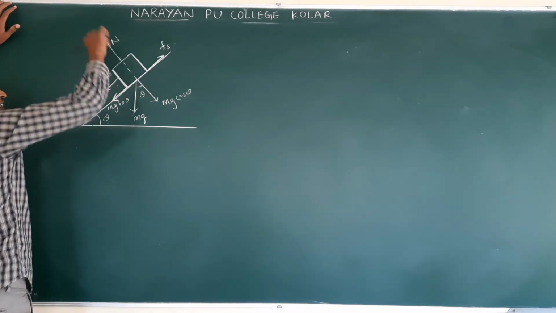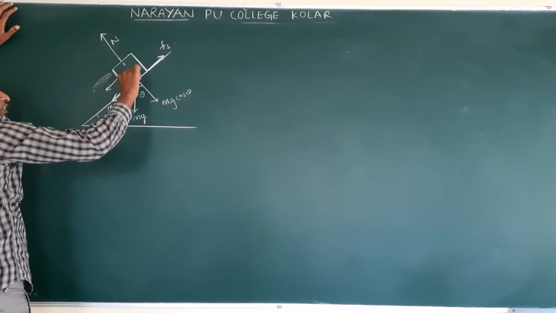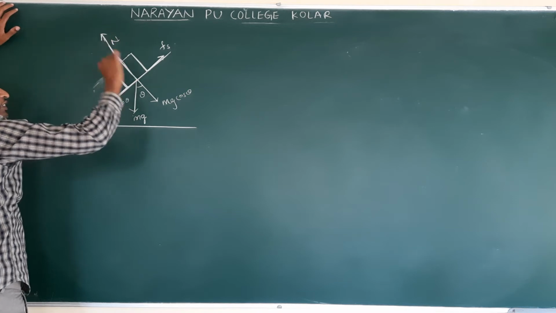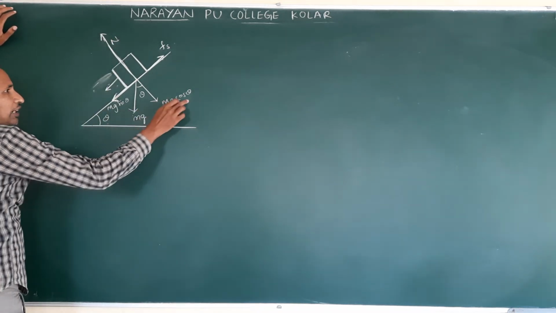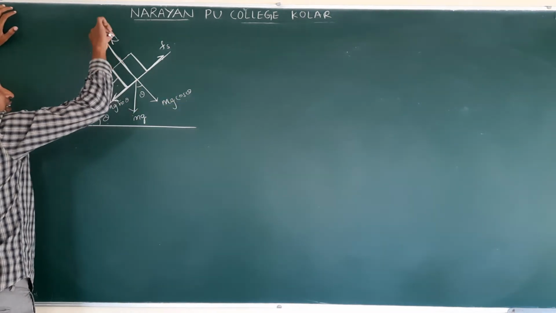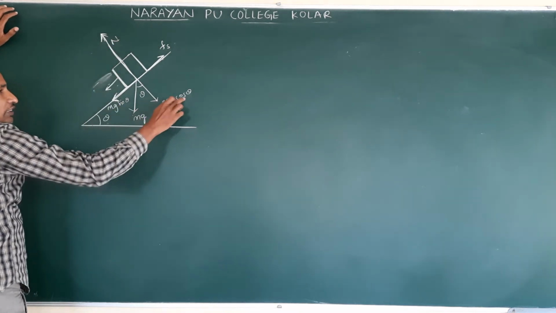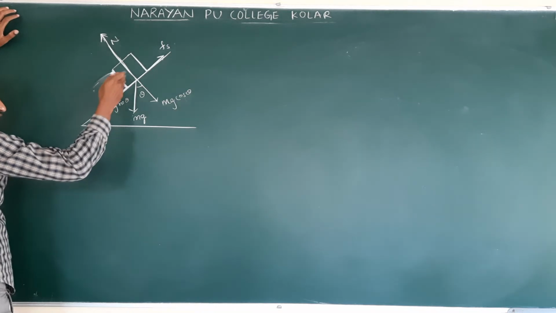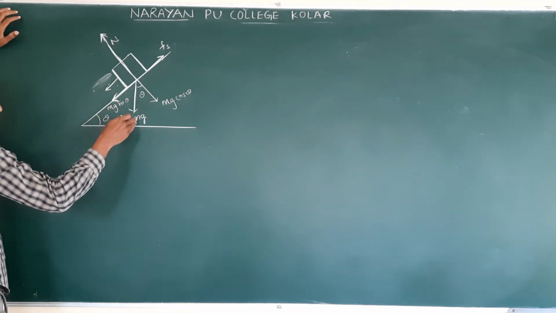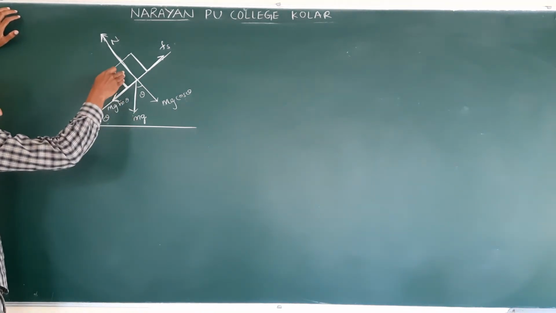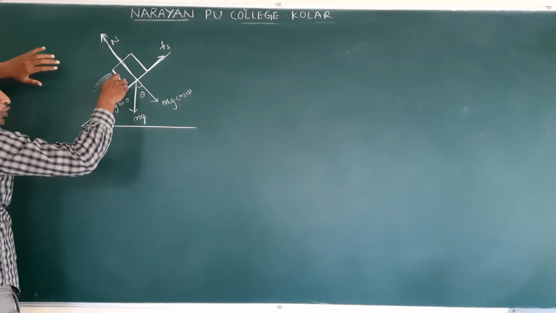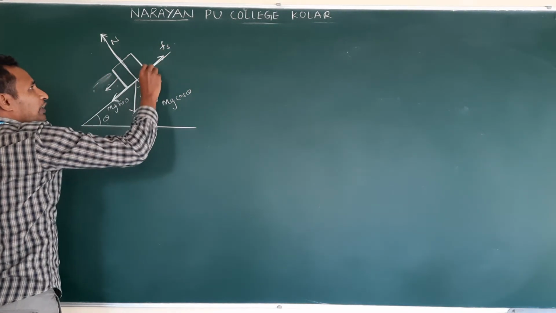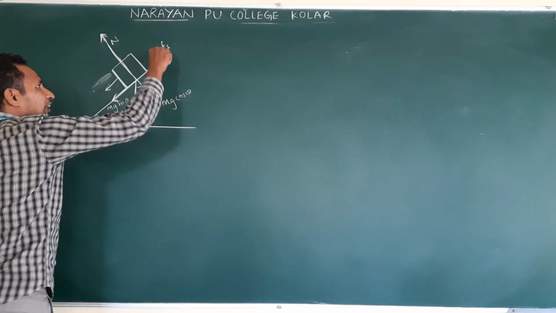mg cos theta is balanced. This is the normal reaction, which acts perpendicular to the contact surface. I already mentioned like this. Clear? So N balances mg cos theta. And unbalanced, this is mg sin theta, the gravity force, a component of mg, which moves this body down the plane. When it tends to move, what happens? Frictional force acts at the contact surface.